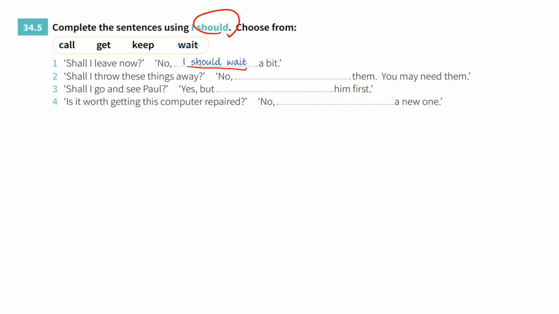If I were you, I would wait a bit longer. Shall I throw these things away? No, I should keep them. You may need them. Shall I go and see Paul? Yes, but I should call him first. If I were you, I would call him first.